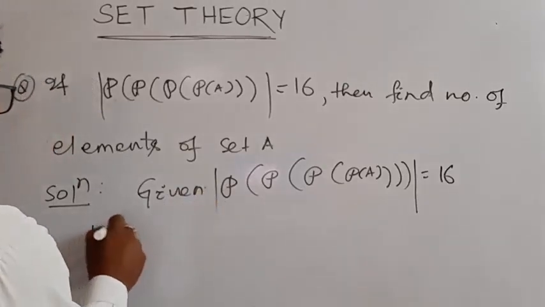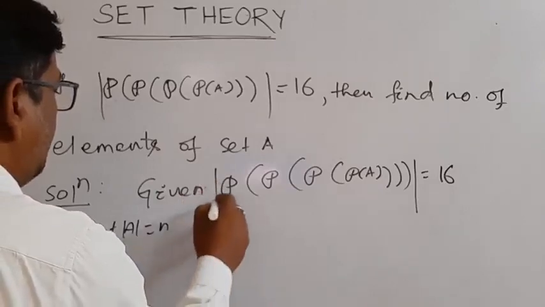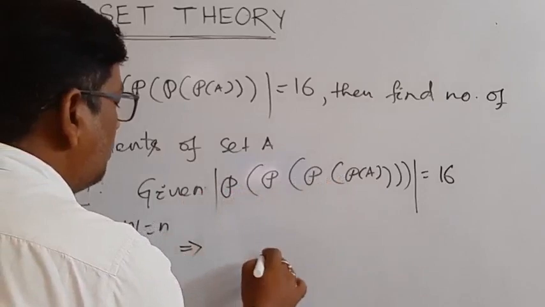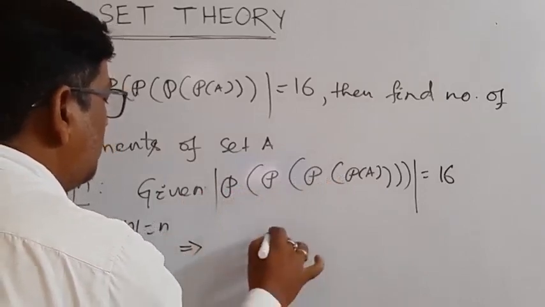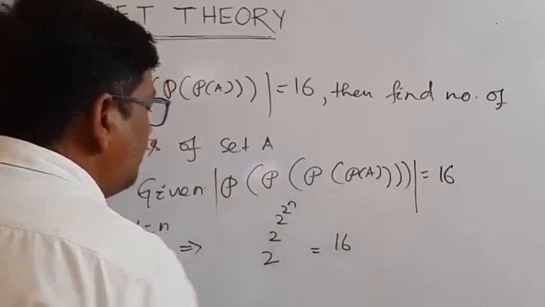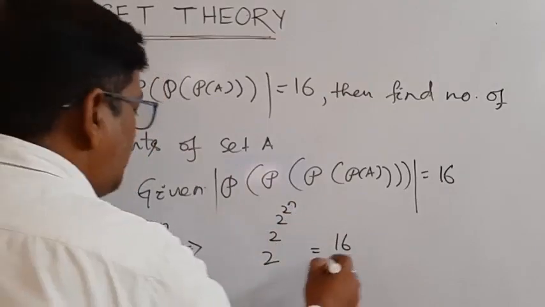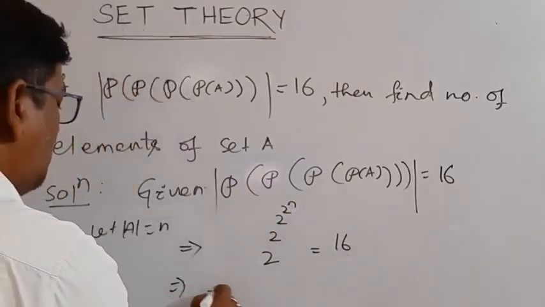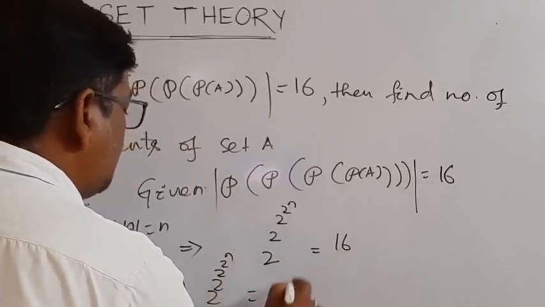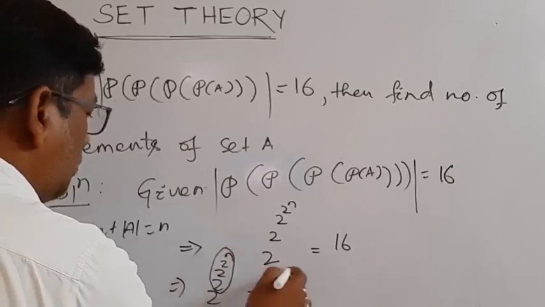Let A mod be equal to n, then this is equal to 2 to the power n, so 2 to the power n is equal to 16. This can be written as 2 to the power n is equal to 2 to the power 4. So this is equal to 4.